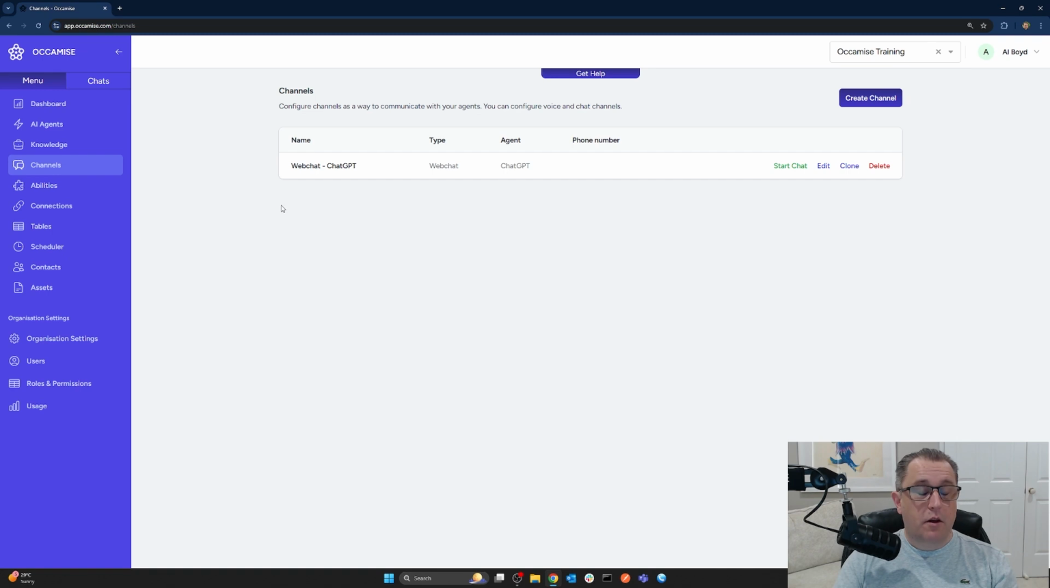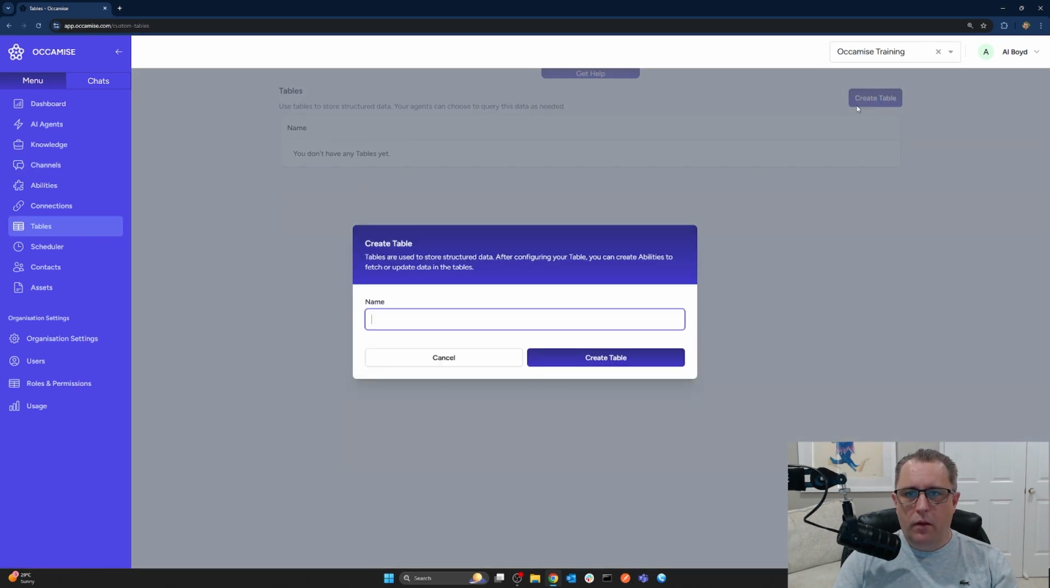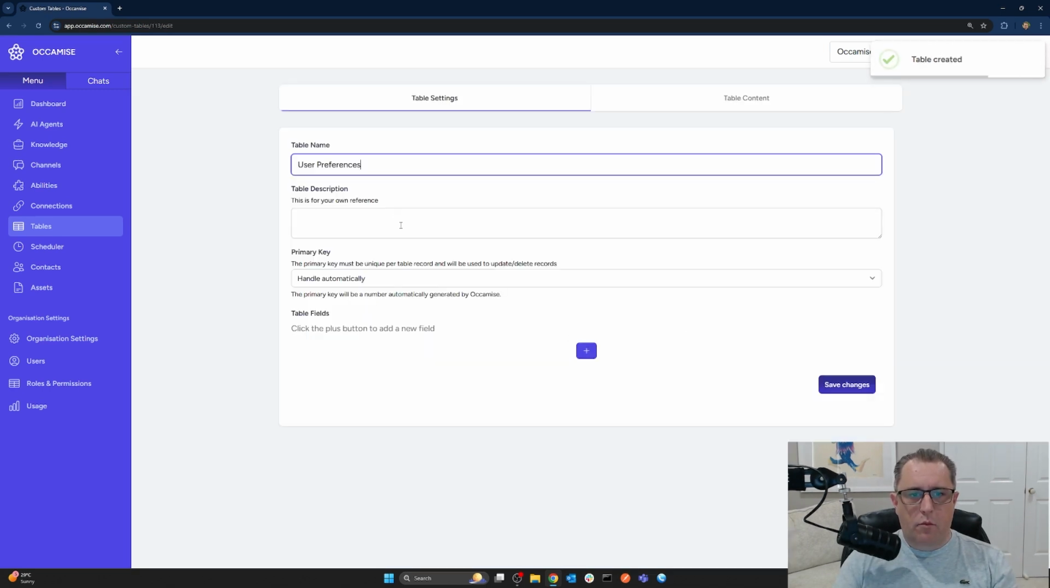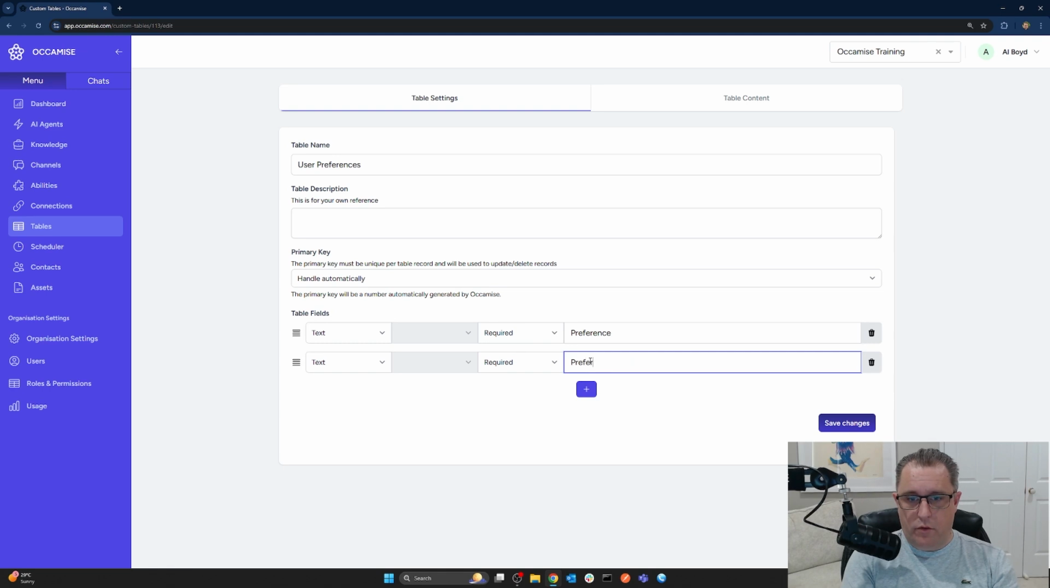Okay, excellent. So we need to give it the memory to do that. So what's the best way of storing a memory? Probably in a table. So we're going to create a table, and we'll just call it user preferences. And we can give it a description if we like. For this tutorial, we'll keep it quite simple. So we're just going to add a field. We're going to have a text field called preference and preference value. That'll do.